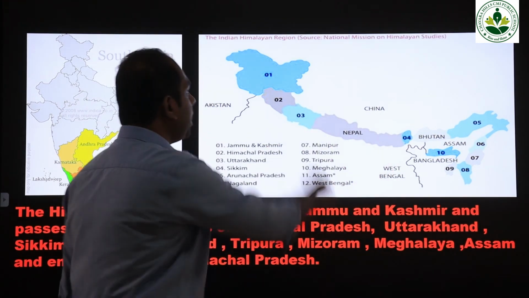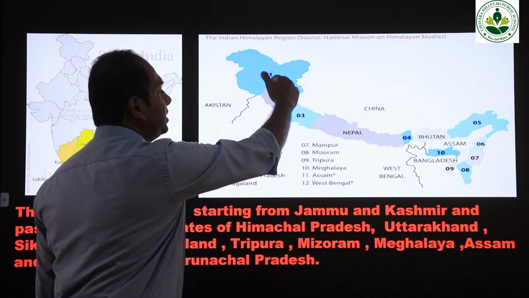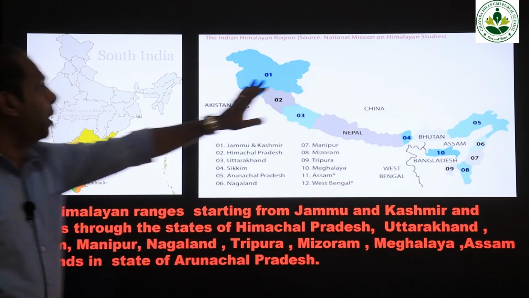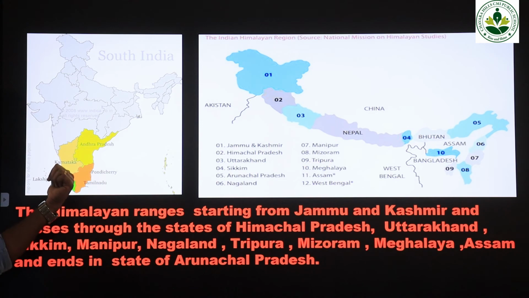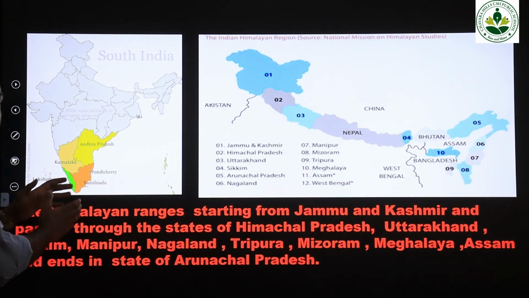Actually, we will be studying the states and places located in the northern part of India. Now you can find where Kerala is located. Kerala, Andhra Pradesh and Tamil Nadu are all located in the southern part.